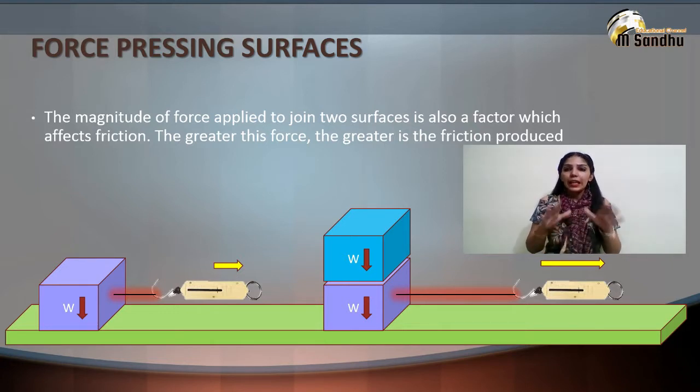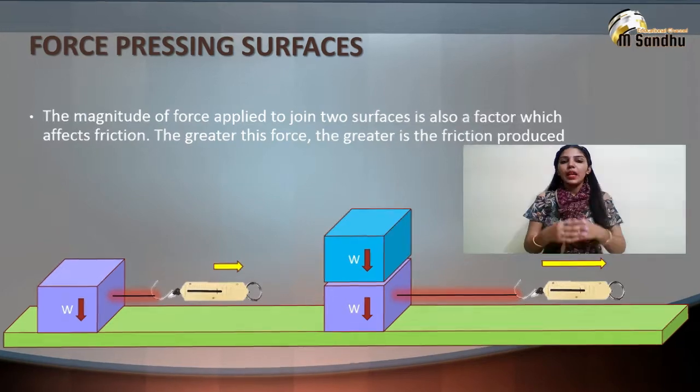Friction is independent of the area of contact between two surfaces. If we have three blocks with the same weight but different areas of contact with the floor, when we try to move them, all three produce the same friction. This is because when the area increases, the pressure exerted between the surfaces decreases. You can make this concept clear by watching the last video on force and pressure.